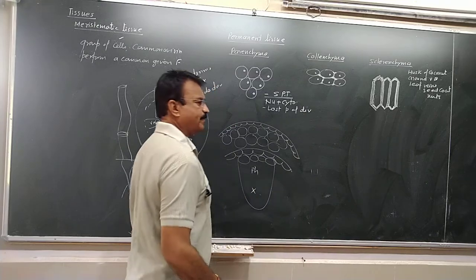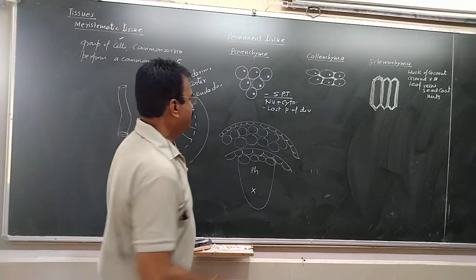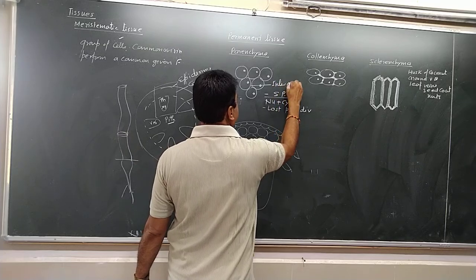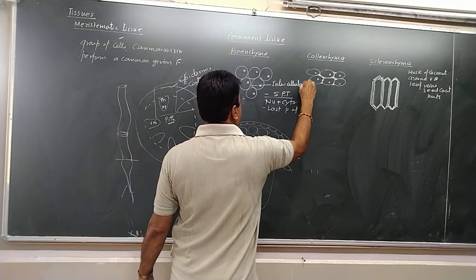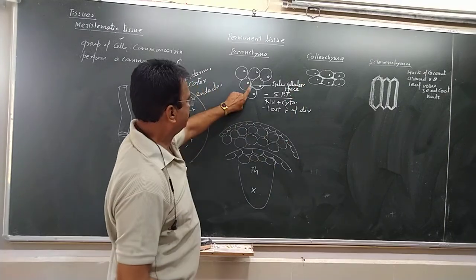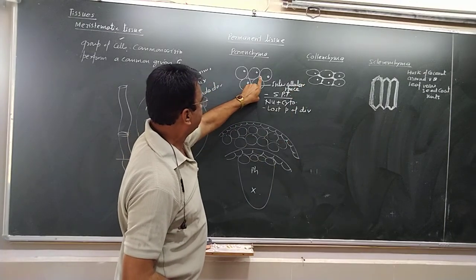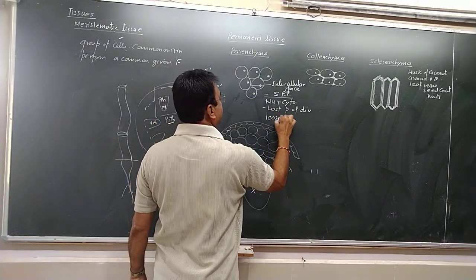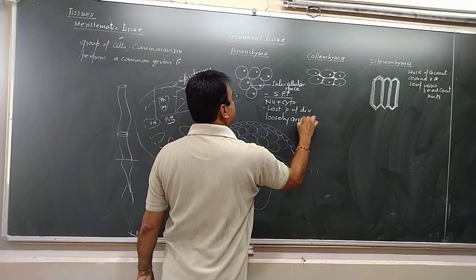The cells show intercellular spaces. Intercellular space means the space between two cells. There's a gap. So the cells are loosely arranged.